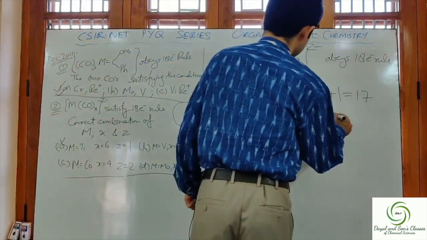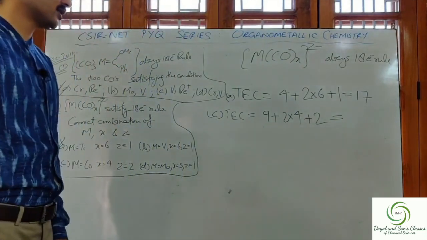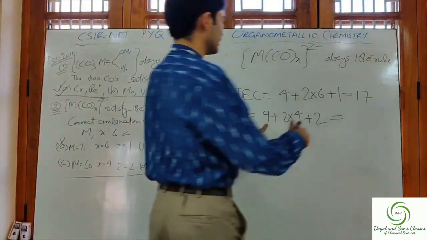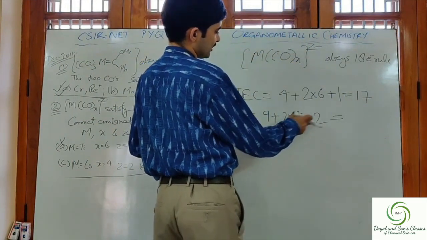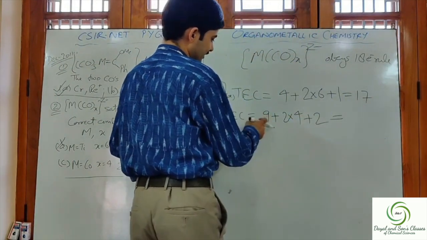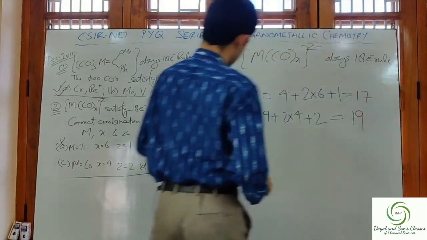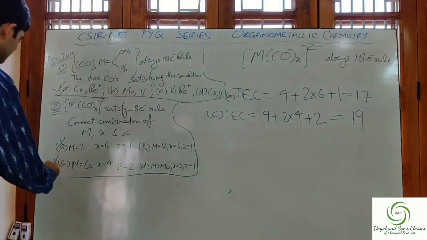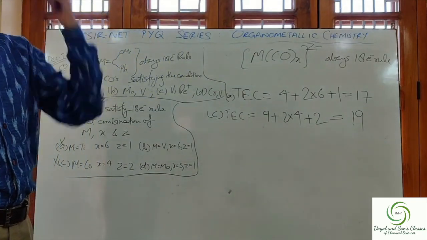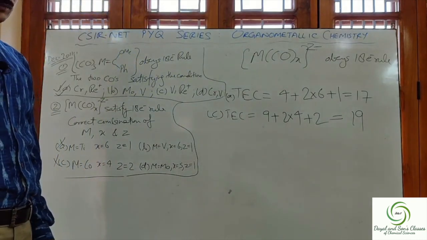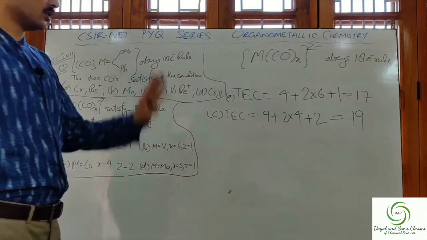What do we get? 8 and 2 is 10, 10 plus 9 is 19. So this is also not the correct combination. We are getting total electron count to be 19. This is also not a correct combination. I hope it's clear. Alright, I do one thing.